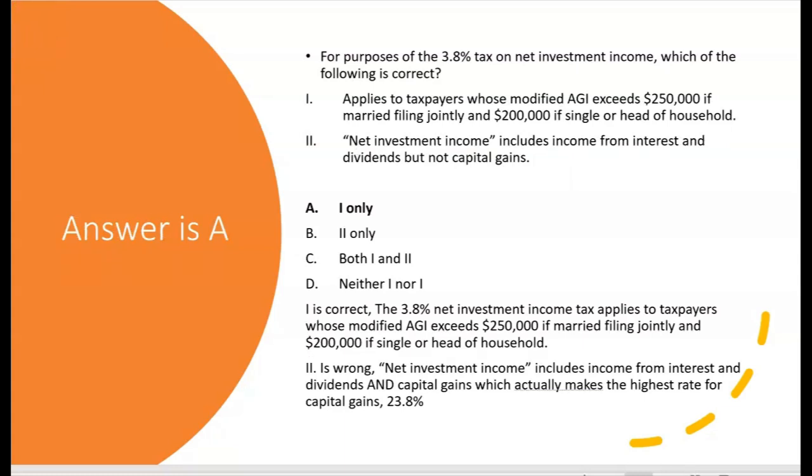The 3.8% net investment income tax applies to taxpayers whose modified AGI exceeds $250,000 if married joint, $200,000 if single or head of household. But 2 is wrong because net investment income includes income from interest and dividends and capital gains, which actually makes the highest rate for capital gains 23.8% instead of 20%. Now, most people we know pay 15% for capital gains, but the higher income taxpayers will pay 20% unless they're subject to the net investment income tax. Then they're going to pay 23.8% on their capital gain.